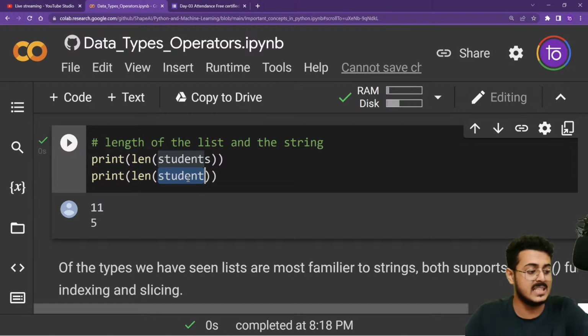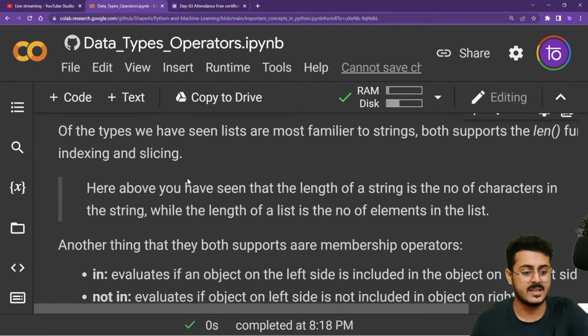Are you able to understand this? Length as a function can be used on both lists as well as strings. On lists it gives you the number of elements present in the list, whereas in the case of strings it gives you the number of characters present in the string itself. Are you able to understand that? Please let me know, guys. Great. Amazing.